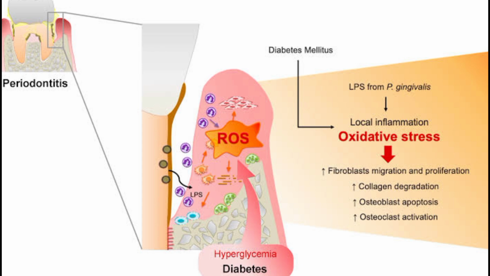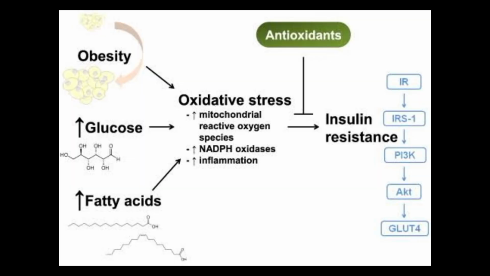Moving on to oxidative stress. Hyperglycemia, or high blood sugar, is associated with increased production of reactive oxygen species. These ROS can damage cellular components like DNA, proteins, and lipids, leading to cell dysfunction and death. In the context of the gums, oxidative stress can exacerbate inflammation and contribute to the progression of periodontal disease.